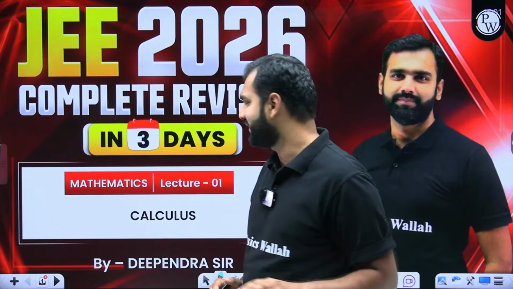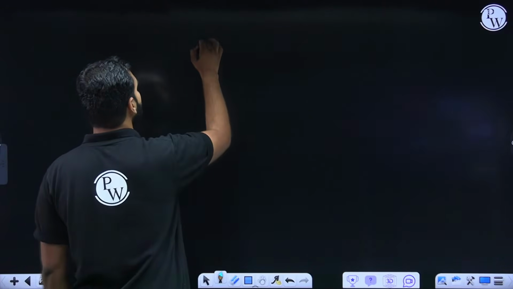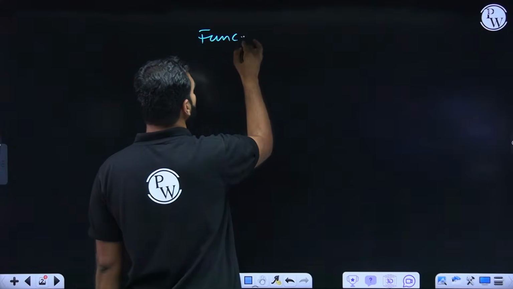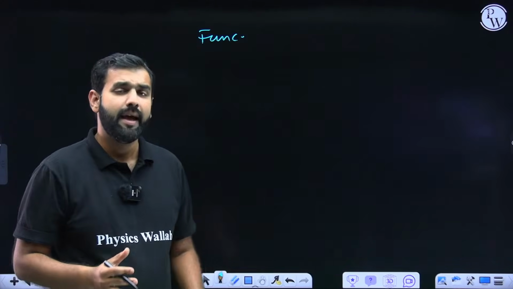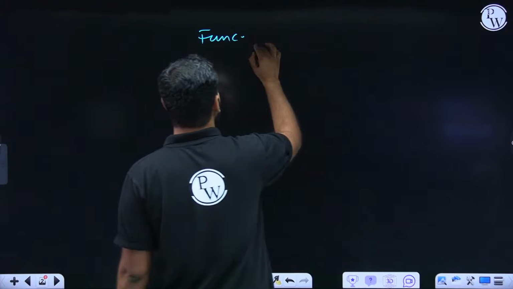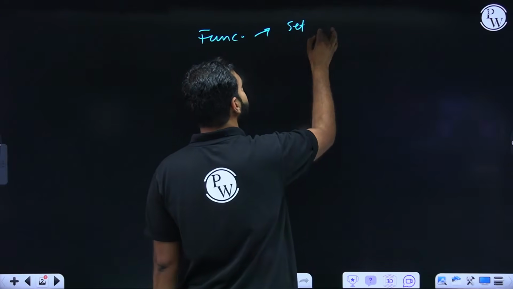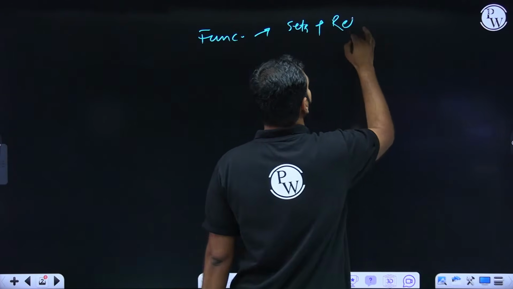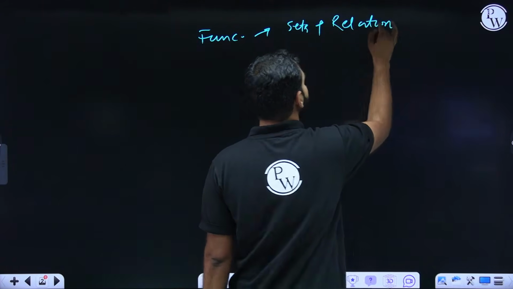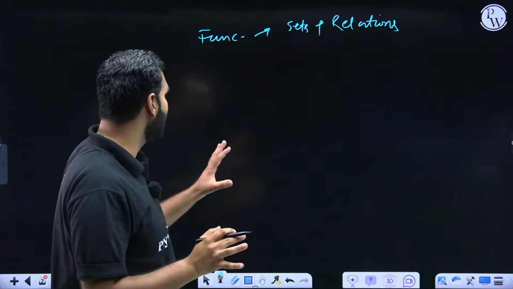But before I get started, I hope you know when you talk about calculus, what all will be covering in this session. So of course, we'll be starting with functions. Our discussion will begin with functions, and with functions, few things from algebra also will be covering. For example, I'll today be talking about theory from sets and relations as well, because this theory will not be covered specifically or distinctly when we talk about algebra, although it's a part of sets and relations, but we'll be covering the theory here.